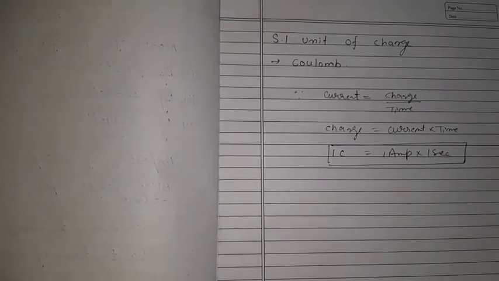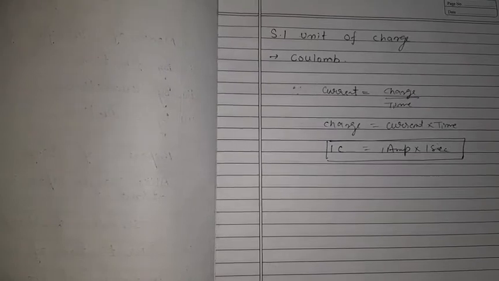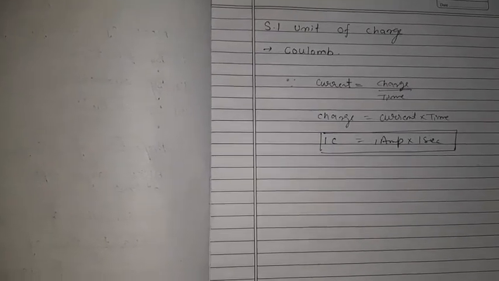The only difference between these two laws is that in gravitation we use two masses, but here we use charges. Gravitational force was due to the mass, but here the Coulomb's force, or we can say electrostatic force, is due to the charge present in the body.